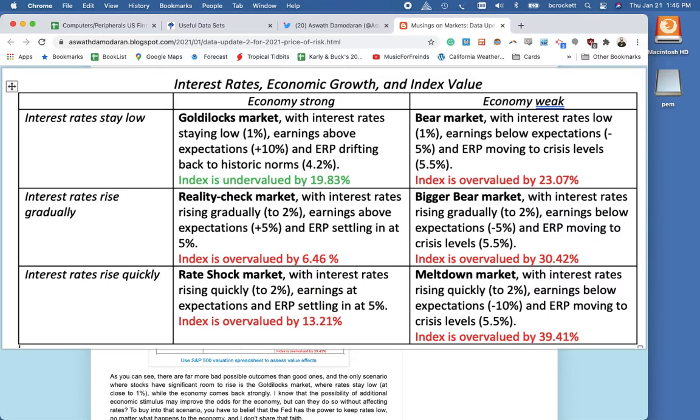And then the last one is the rate shock market. If interest rates rise quickly and there's a meltdown, you can see if you do 13 minus 40, that puts you at about a 27% range. So those are some scenarios we have going into 2021.